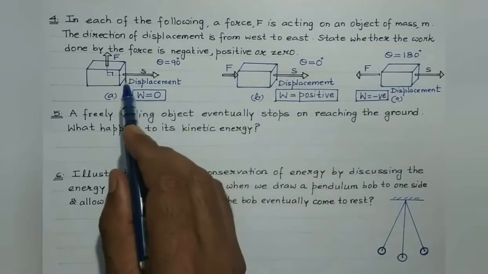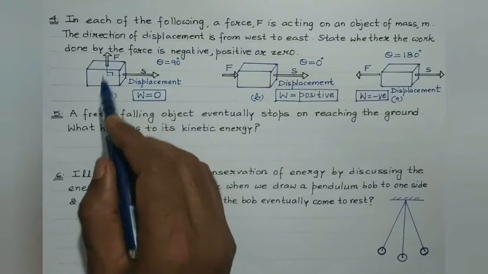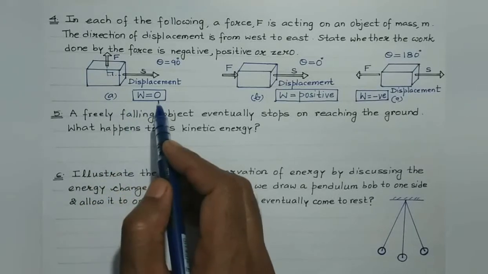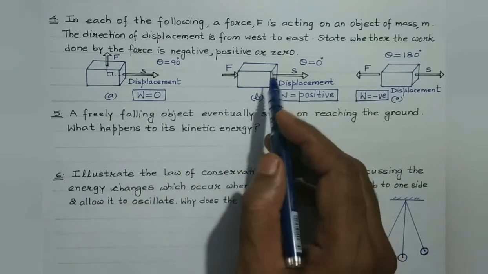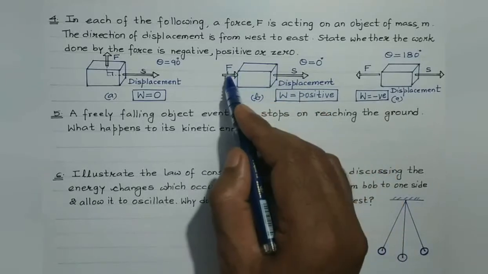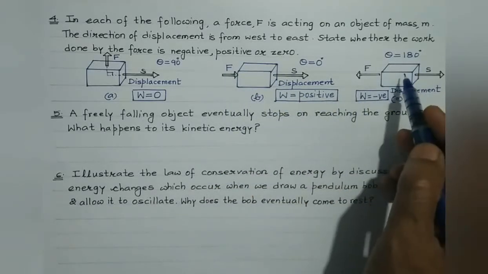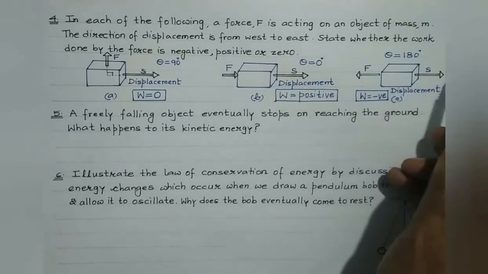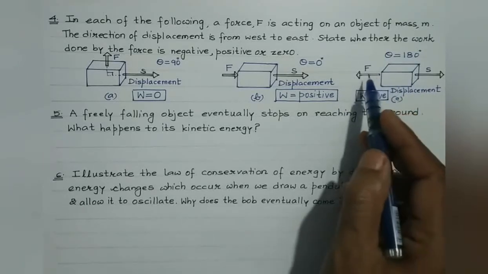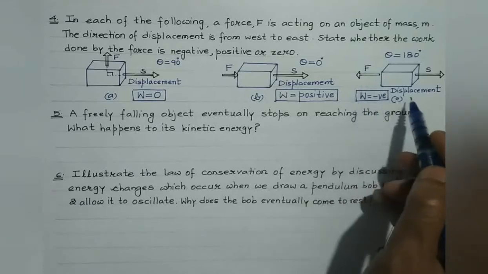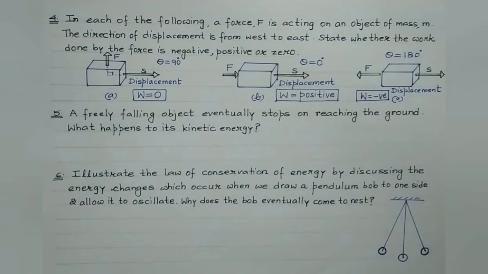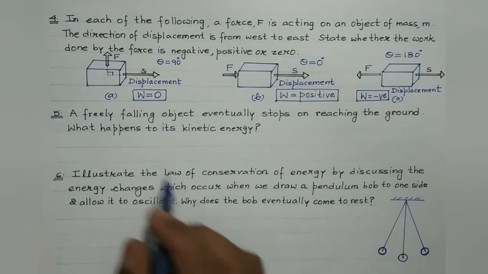Whenever the displacement of the body is perpendicular to the direction of the force applied, then no amount of work is done by the force. If the body gets displaced along the direction of the force applied, then the work done is always positive. And if the displacement of the body is in a direction opposite to which the force acts, then the work done by this force is negative. Right? Okay, let's concentrate on the next question then.